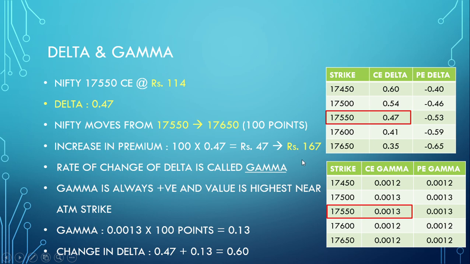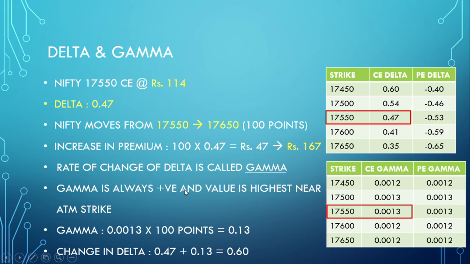So this is how, because of delta, the premium increases. There is just a small minor calculation error here, but you can understand this. It is basically 171, not 167.